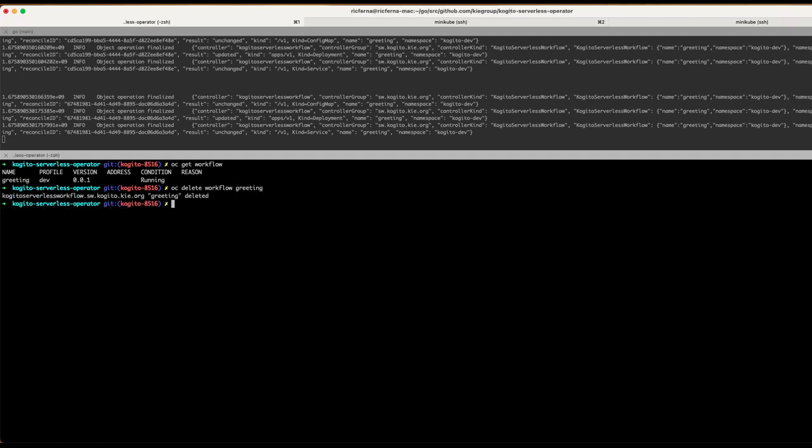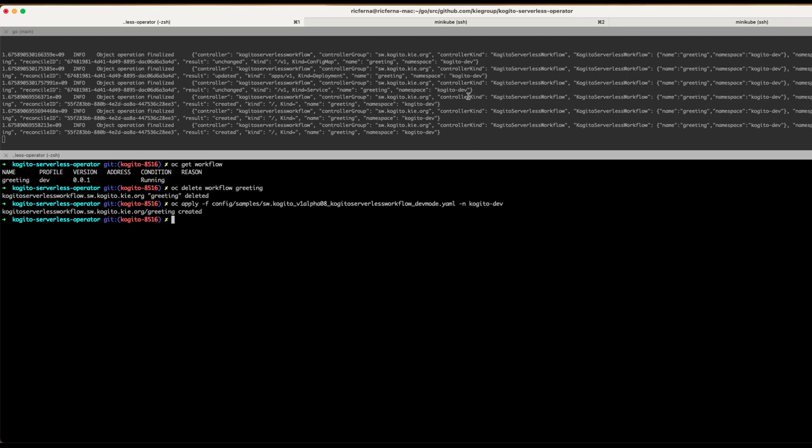So I delete that. Let's apply that again so you can see how that works. I have a very simple example workflow in my directory here, so I'm just going to deploy it.